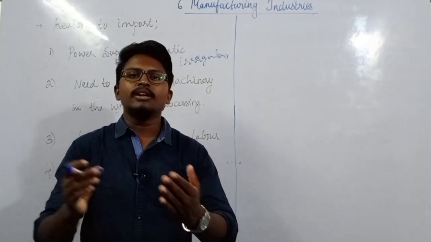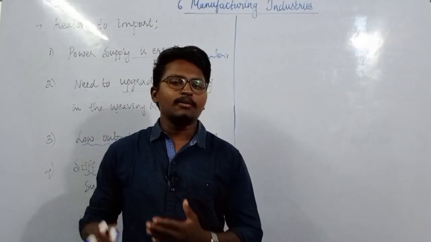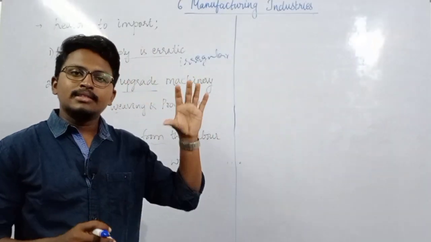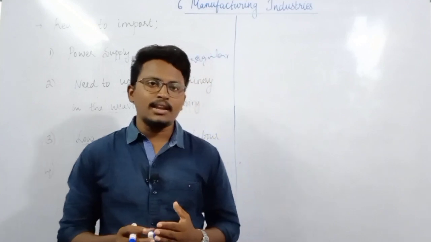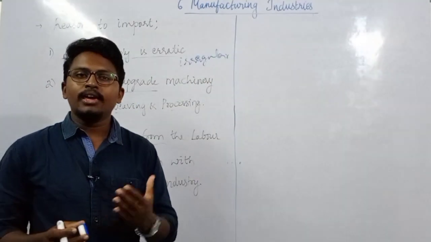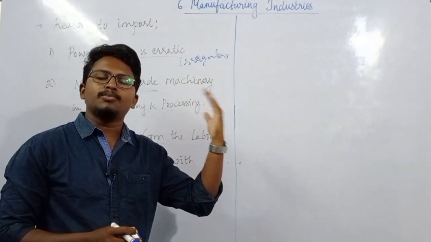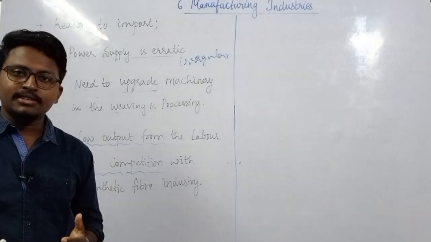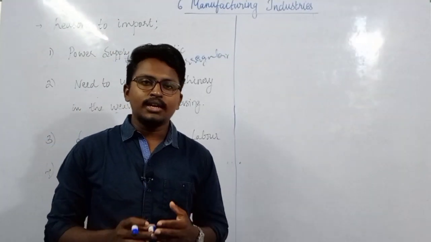So that means nowadays most of the products are coming from the synthetic fiber industry or the chemical industries. So some people have stopped preferring the goods which are manufactured in the cotton textile industry. So probably this is also one of the reasons why we need to import garments and apparel, and why we need to export yarn. In the next lectures we will discuss the jute textile industry and the sugar industry.